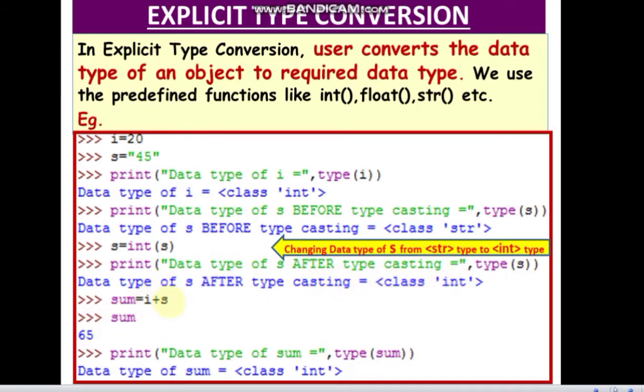So now you can add up one integer with another integer, and the sum value which you are getting as 65 also has the data type int. If you print the data type of sum, you will get int only. So I hope this is clear, that explicit type conversion needs the programmer's intervention.